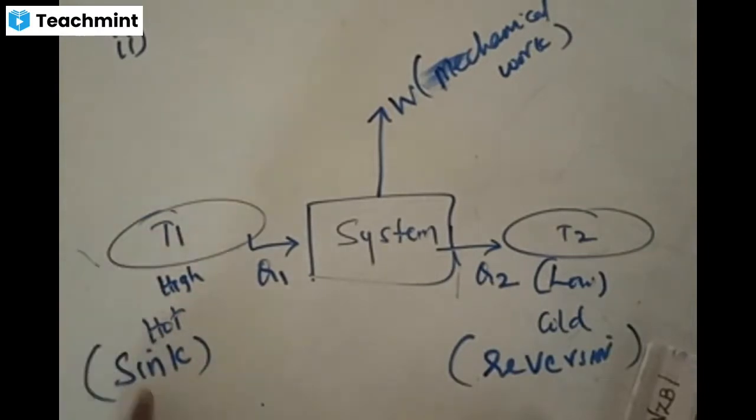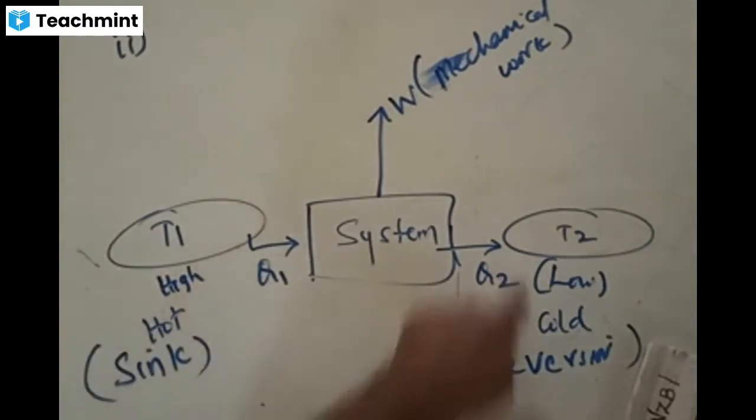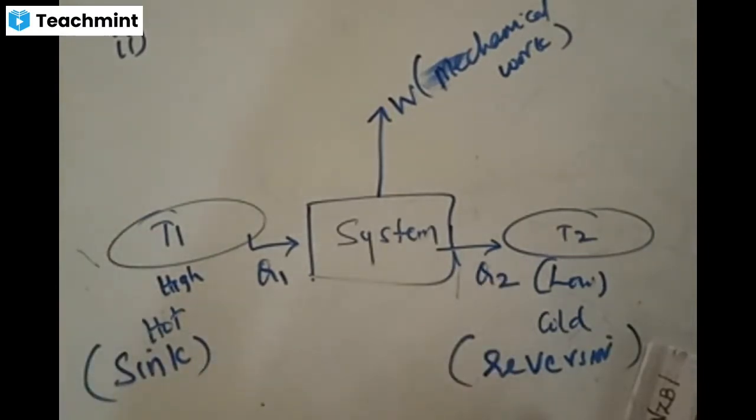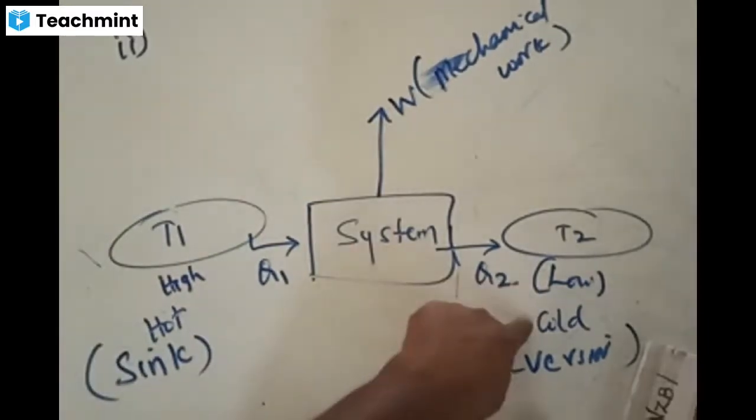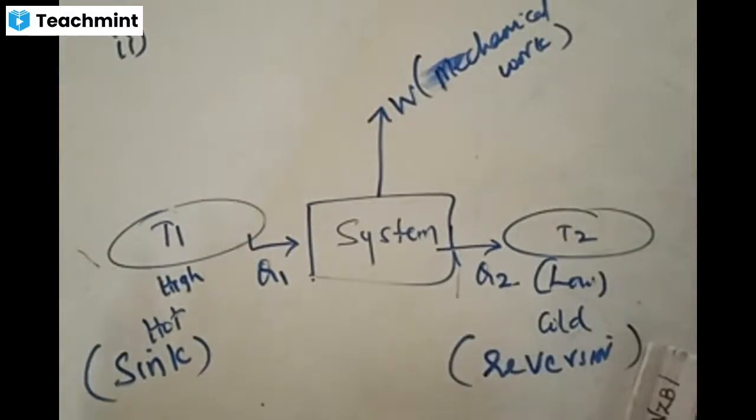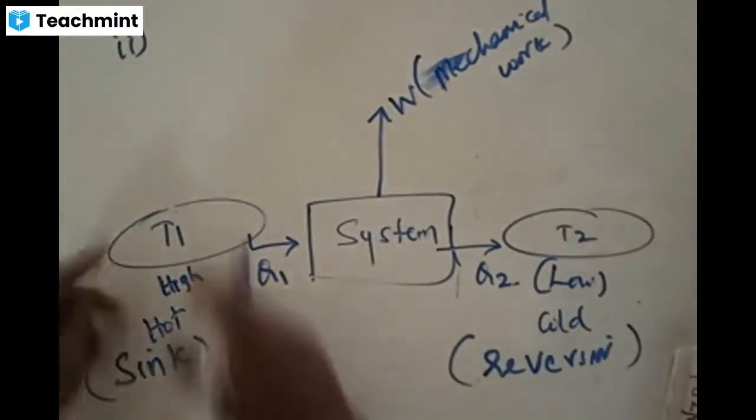Higher temperature body: hot body or sink. Low temperature body: cold body, reservoir. These are the names given to the high temperature and low temperature bodies.